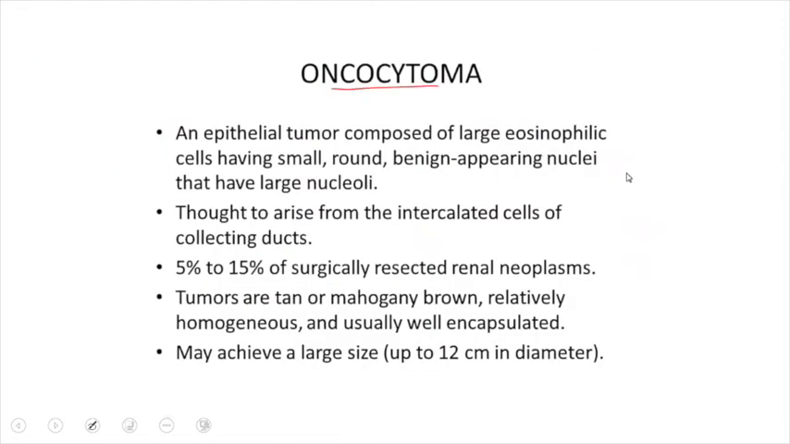So oncocytoma is an epithelial tumor, and it is usually composed of a large eosinophilic cell having granular pink cytoplasm with a lot of mitochondria, and a small, round, benign-appearing nucleus with a large nucleolus. Although it is thought to arise from the intercalated cells of the collecting duct that I have already discussed.